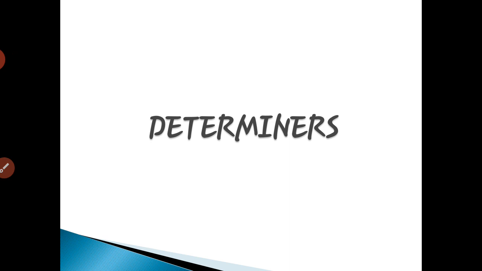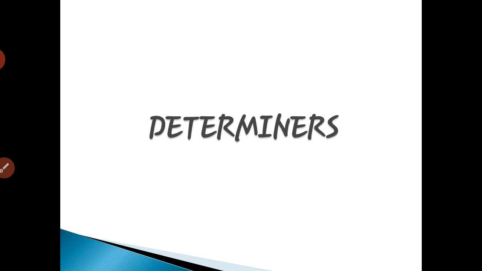Before we start discussing determiners, we should know what a noun is and what an adjective is. A noun is the name of a place, person or a thing. There are 10 different types of nouns: common noun, proper noun, abstract noun, concrete noun, collective noun, singular noun, plural noun, compound noun, countable and uncountable noun.